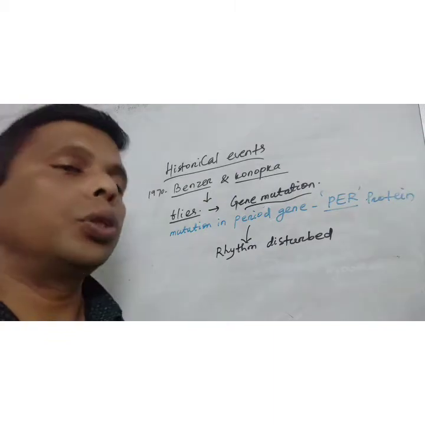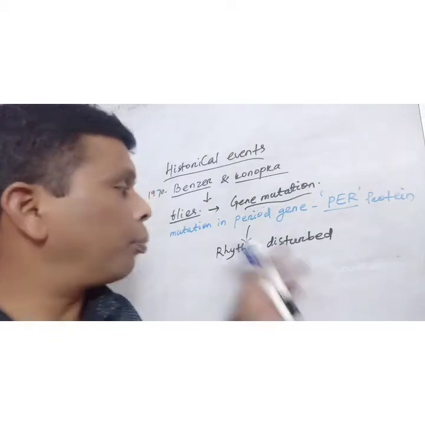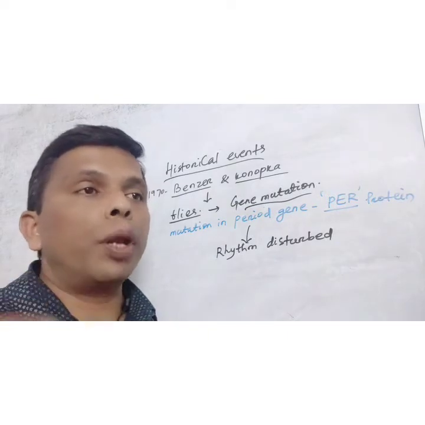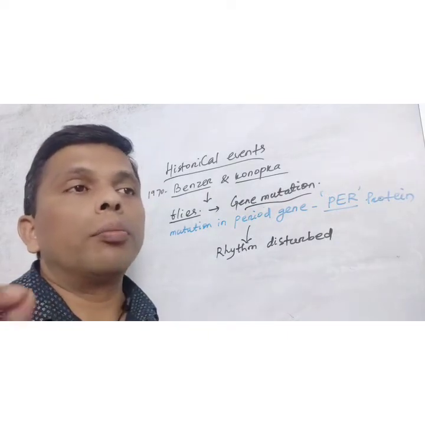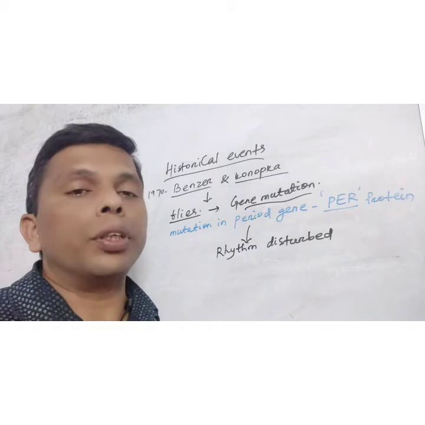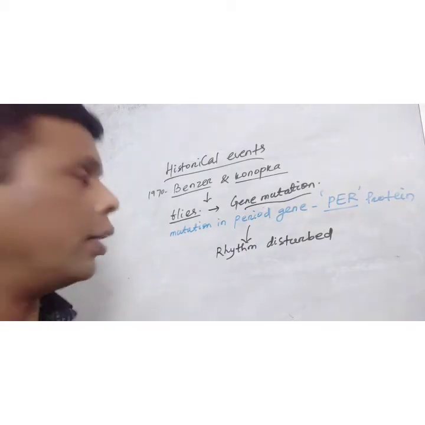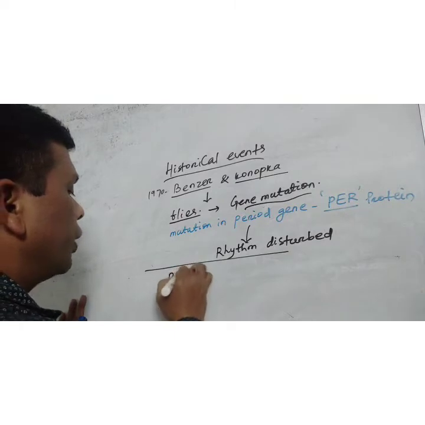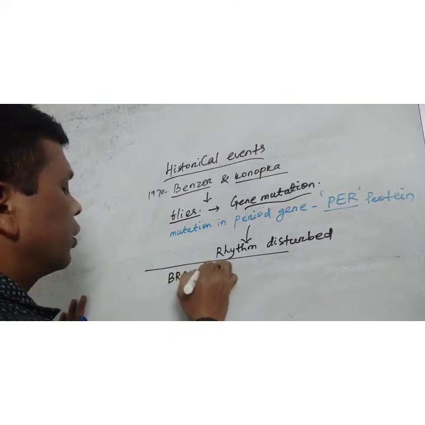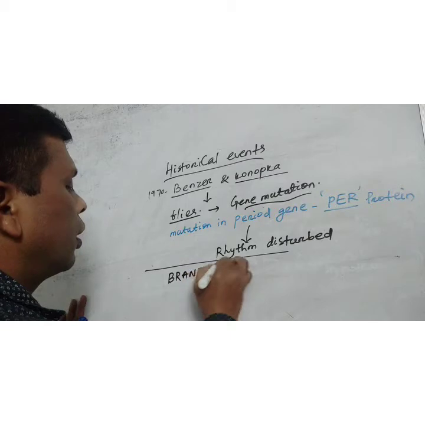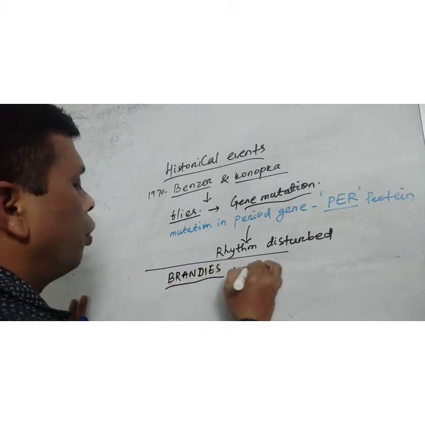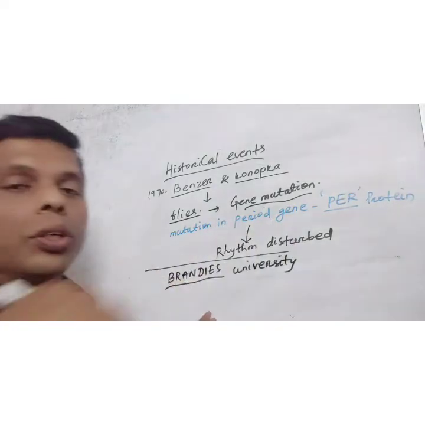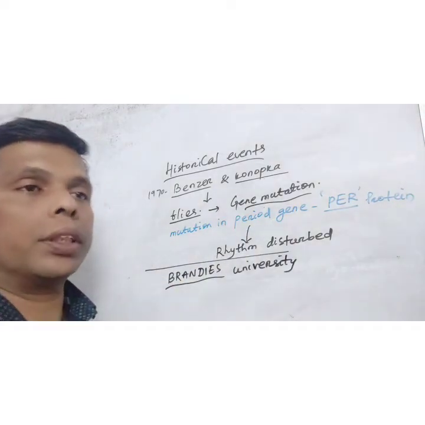After 1970, other experiments were conducted at Brandeis University.